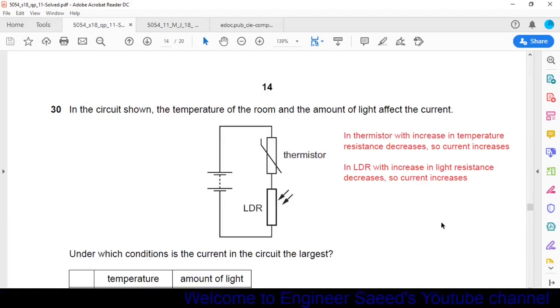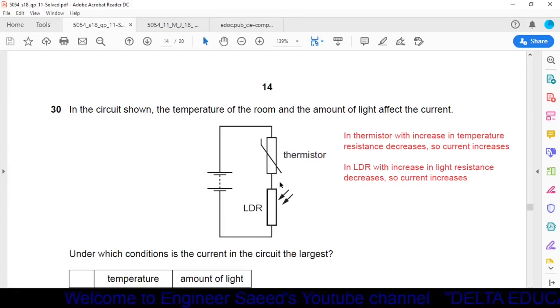Question number 30. In the circuit shown, the temperature of the room and the amount of light affect the current. Okay, here in the circuit we have a thermistor and an LDR. What is asked here? Under which conditions is the current in the circuit largest? We have to find out the condition when the current will be largest in the circuit.